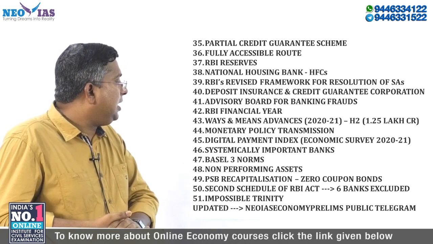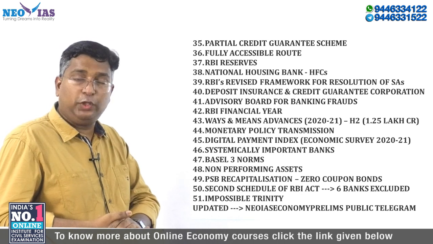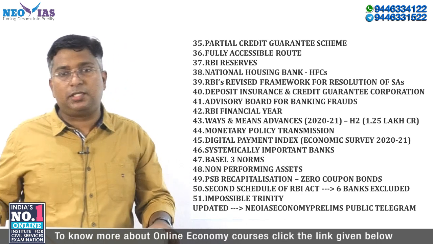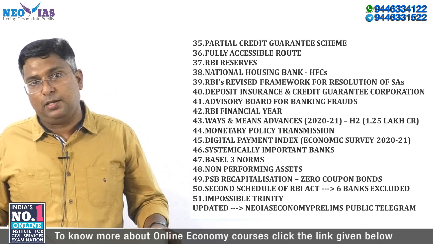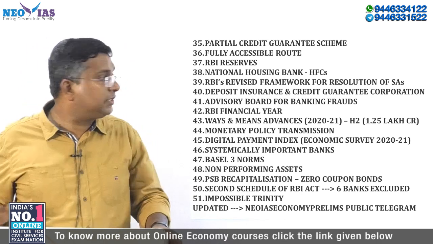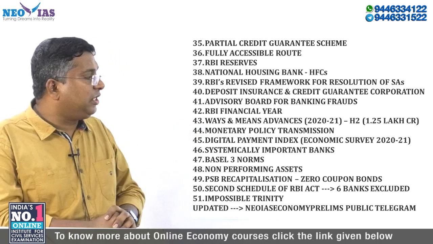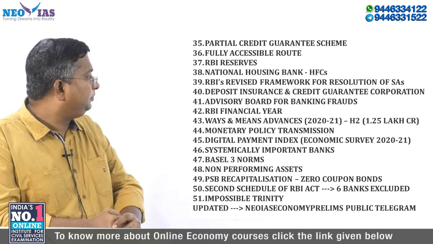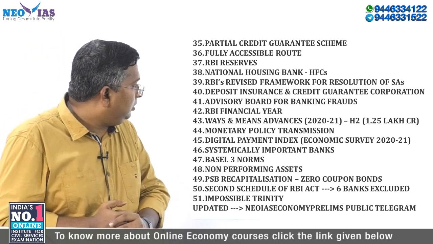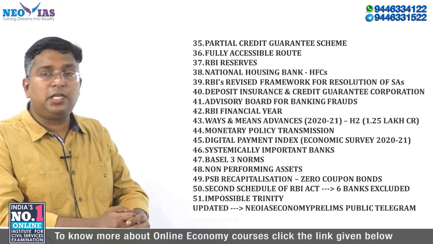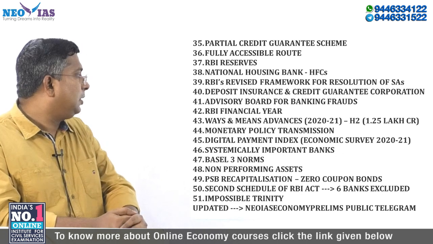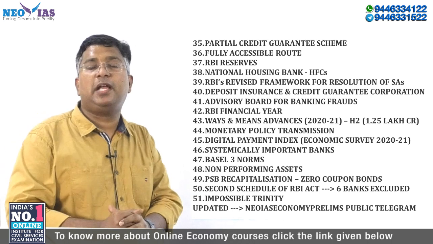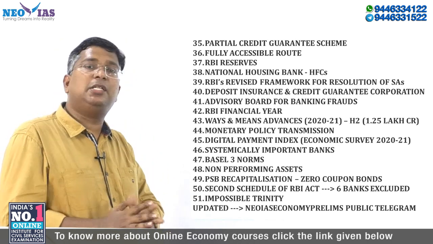Then recently, that means before the lockdown, RBI have increased the deposit insurance from 1 lakh to 5 lakh. So because of that, this corporation, Deposit Insurance and Credit Guarantee Corporation, have become very important. Then recently RBI have set up this advisory board for banking frauds. And recently RBI announced that from the coming financial year onwards, RBI is going to change its financial year.